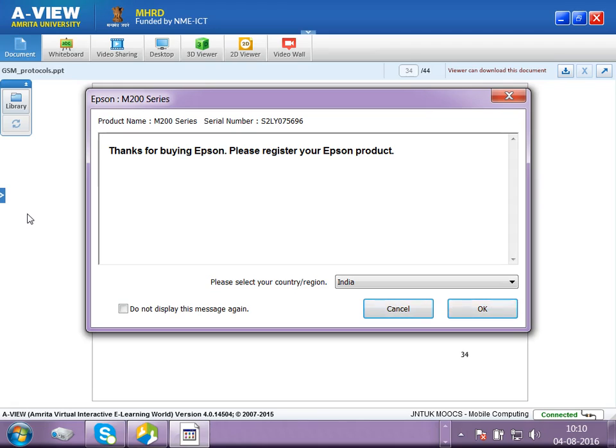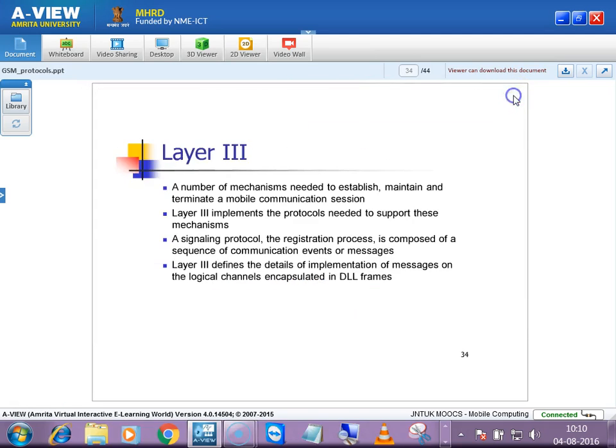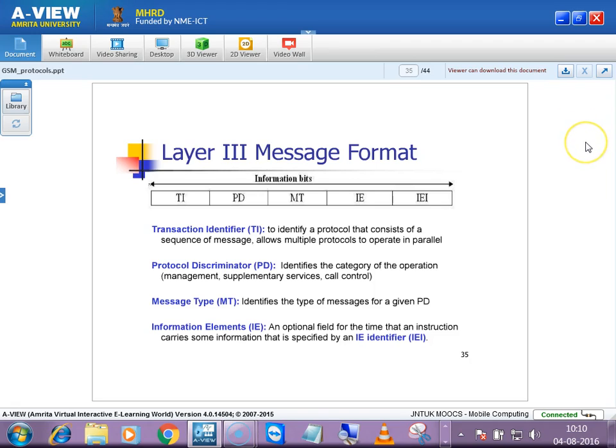Layer 3 defines the details of implementation of messages on the logical channels encapsulated in the downlink frame. Implementation level details will be taken care of by layer 3, like to which logical channel and where that logical channel should be mapped. So which downlink frame, these details will be defined by layer 3.